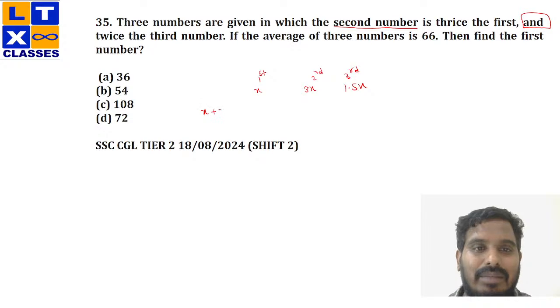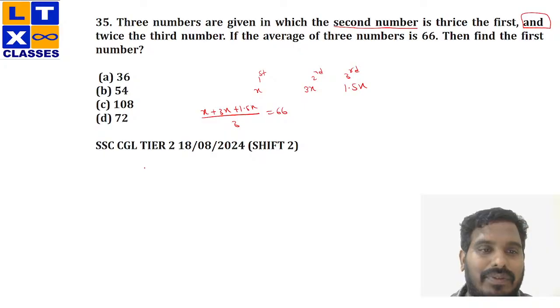That is, x plus 3x plus 1.5x by 3 is 66. Clear? Now, x plus 3x is 4x, 4x plus 1.5x is 5.5x by 3, which is 66.